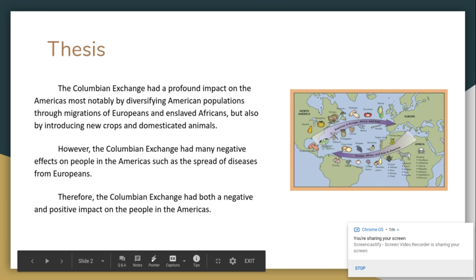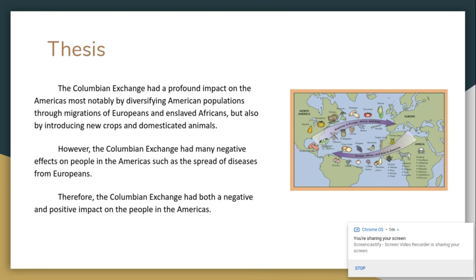So our thesis is the Columbian Exchange had a profound impact on the Americas, most notably by diversifying American populations through migrations of Europeans and enslaved Africans, but also by introducing new crops and domesticated animals. However, the Columbian Exchange had many negative effects on people in the Americas, such as the spread of diseases from Europeans. Therefore, the Columbian Exchange had both a negative and positive impact on the people in the Americas.